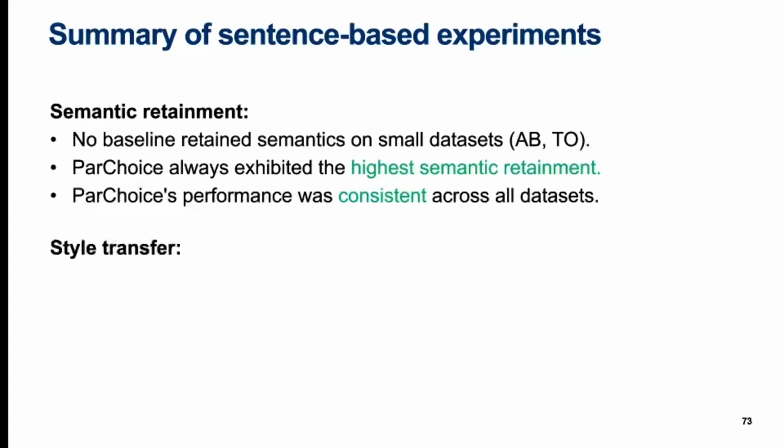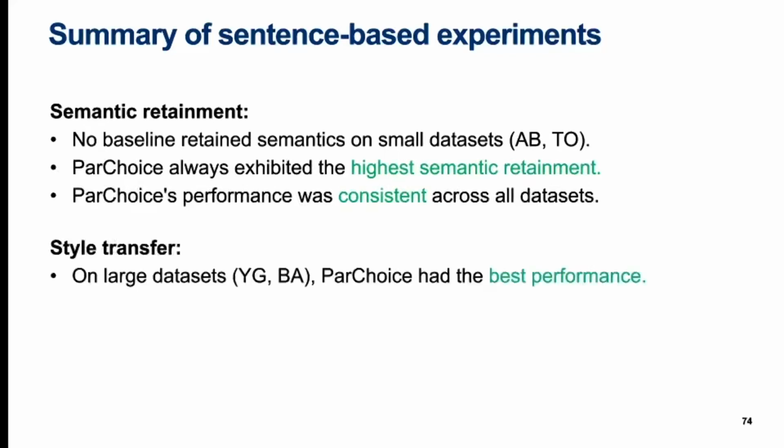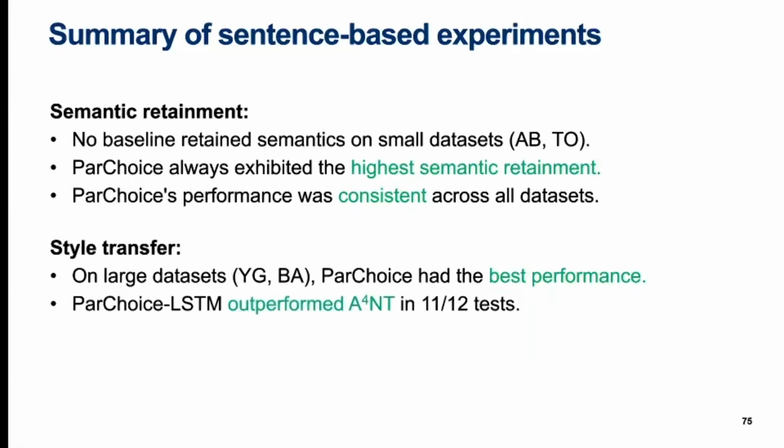In profiling accuracy decrease, all variants of part-choice outperformed all baselines on the larger datasets, Yelp gender and blog age. This was true even of the surrogate variant that had no access to either the architecture or training data of the targeted profilers. Comparing part-choice to A4NT, which was the best performing baseline in semantic retainment, the LSTM variant of part-choice outperformed A4NT in almost every test.